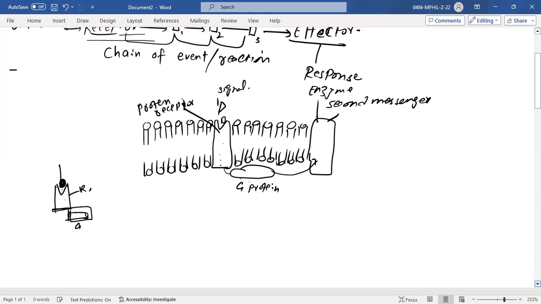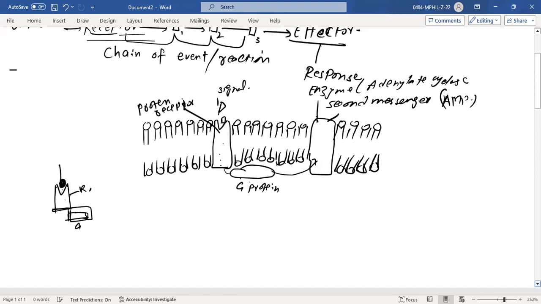That enzyme's name is adenylate cyclase. So here you have this complete structure, like this. It is also called AMP because it is adenylate cyclase, so it makes the second messenger, AMP.